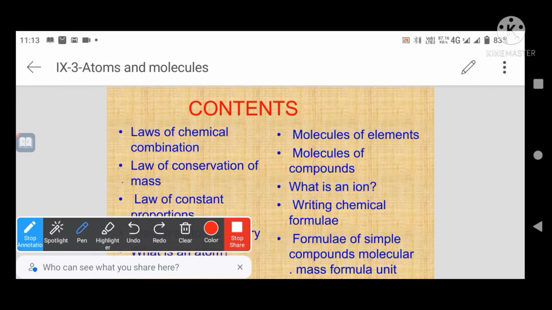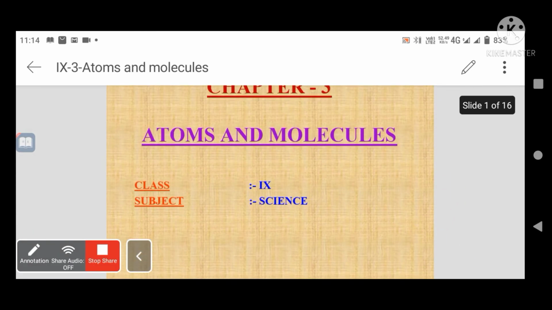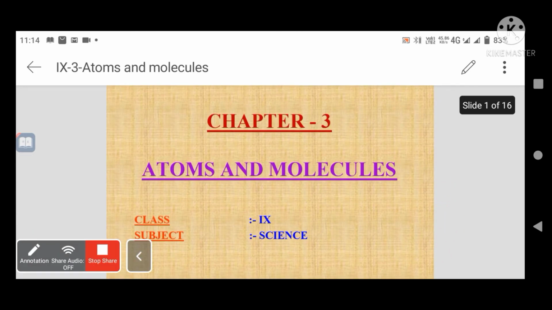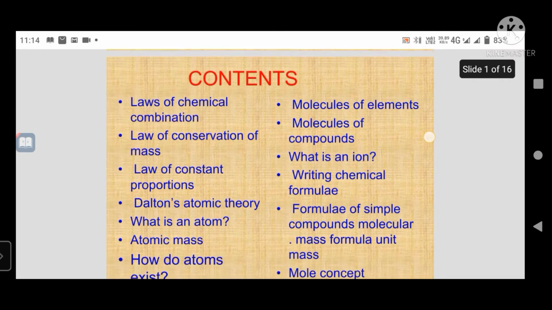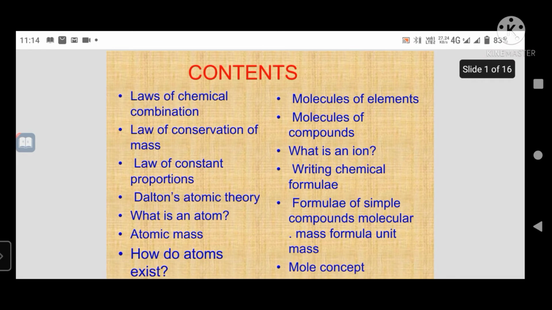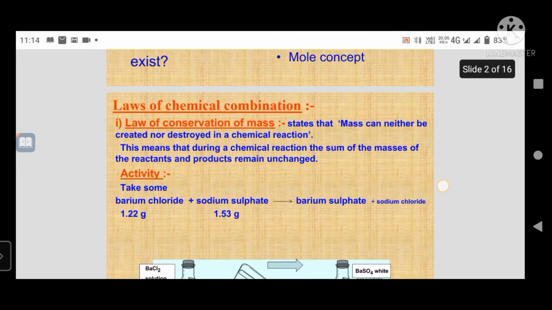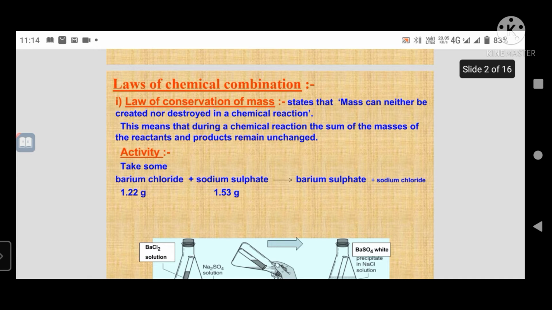Okay. In the above chapter number 3, we are discussing the atom and molecule. The first content of this chapter is the law of chemical combination.